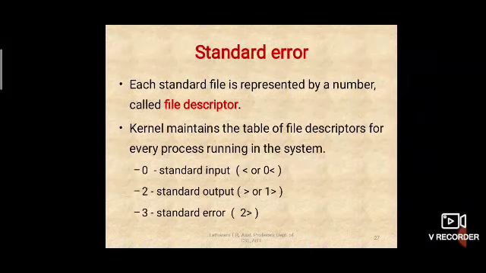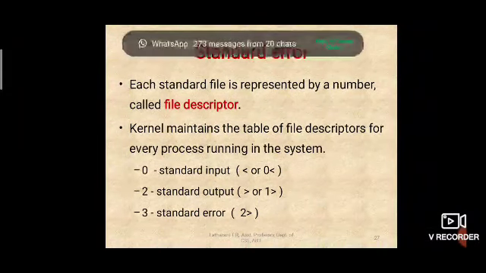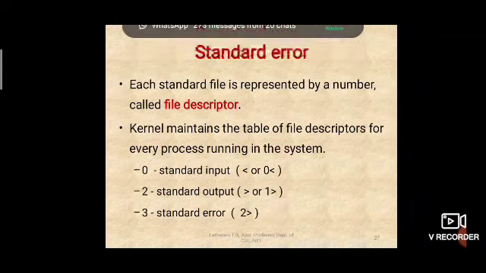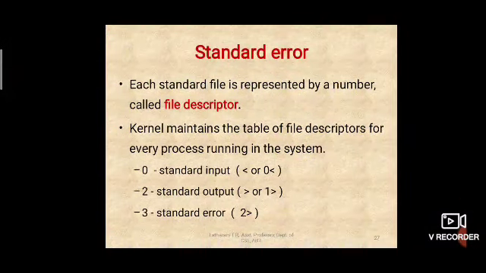A file descriptor is nothing but a number given to all the open files used in the Unix system. For all the files you have opened currently, a file descriptor will be given. The file descriptor is nothing but an integer, and it will be used for accessing that file.